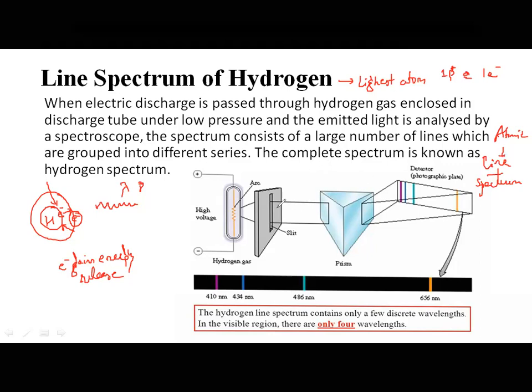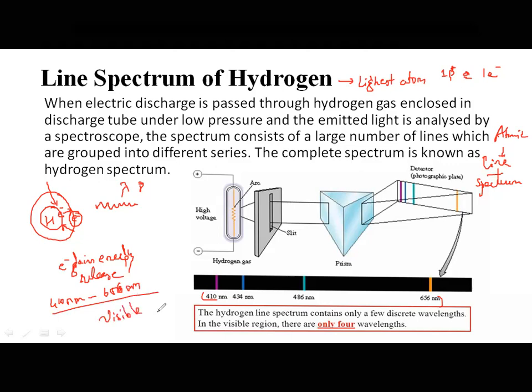So this is the experiment. The radiations are passed through the slit and made to fall on the prism so that they scatter, and they are detected on the detector, that is the photographic plate. This is the spectrum obtained. When the spectrum was analyzed, they found that the hydrogen line spectrum contained a few lines pertaining to certain wavelengths: 410 nanometer, 434 nanometer, 486 nanometer and 656 nanometer. So does the hydrogen spectrum have only 4 lines? These were the only ones visible, because this range falls between 410 nanometer and 656 nanometer. There were 4 lines obtained, and this is the visible range, correct?